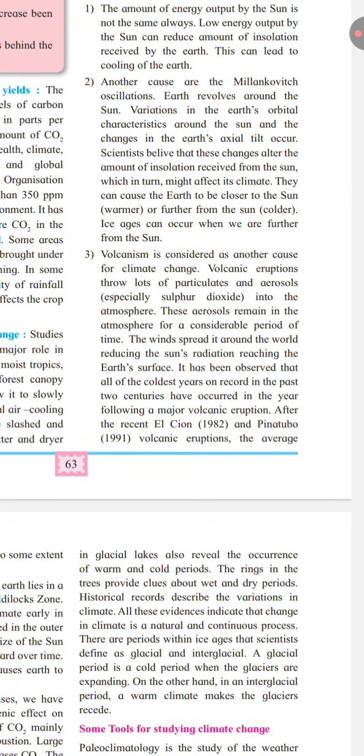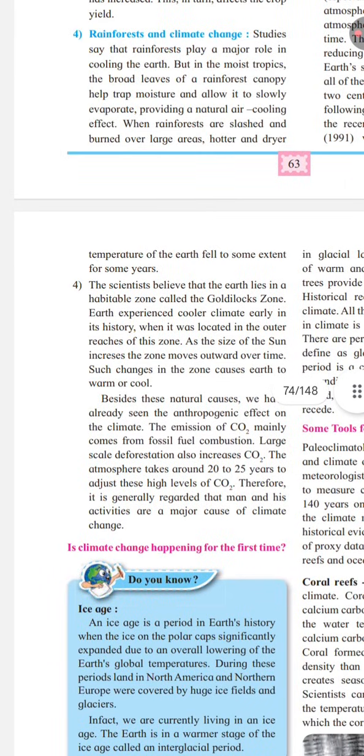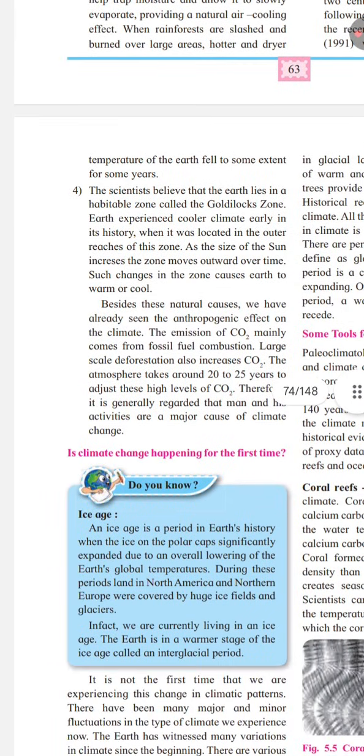It has been observed that some of the coldest years recorded during the past two centuries occurred in the year following a major volcanic eruption. For example, after the Chichon eruption in 1982 and the Mount Pinatubo eruption in 1991, the average temperature of the earth fell to some extent for several years.